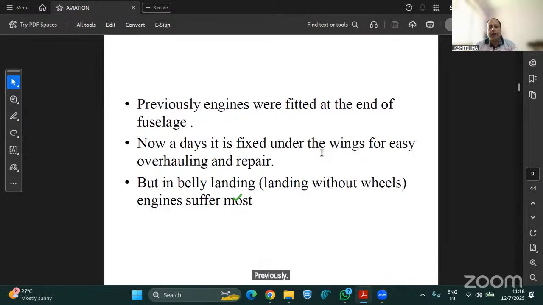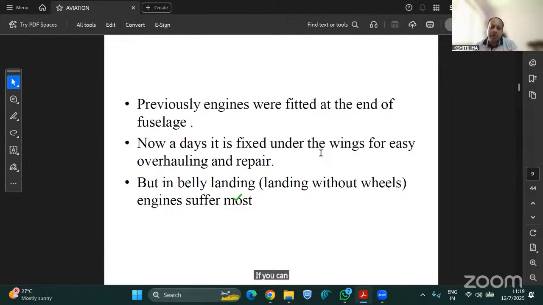Previously, engines were fitted at the end of the fuselage. You must have seen lots of aircraft where, nowadays, the engines are fitted on the wings, but long back they used to be fitted at the end of the fuselage. Fuselage is the body of the aircraft.